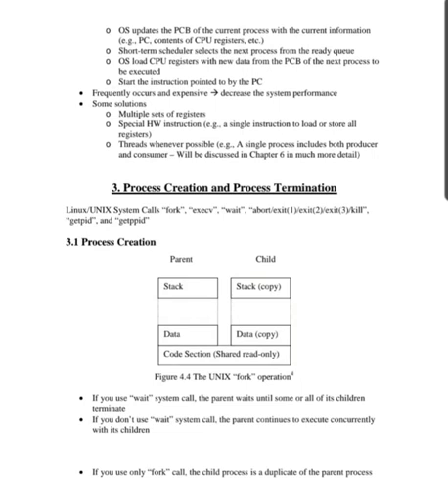The short-term scheduler selects the next process from the ready queue. The OS, that is the operating system, loads the CPU registers with new data from the PCB of the next process to be executed, and starts the instruction pointed to by the PC. It occurs frequently and is expensive, so it decreases system performance. Some solutions are multiple sets of registers, special hardware instructions, for example a single instruction to load or store all registers, and threads whenever possible, for example a single process including both producer and consumer.